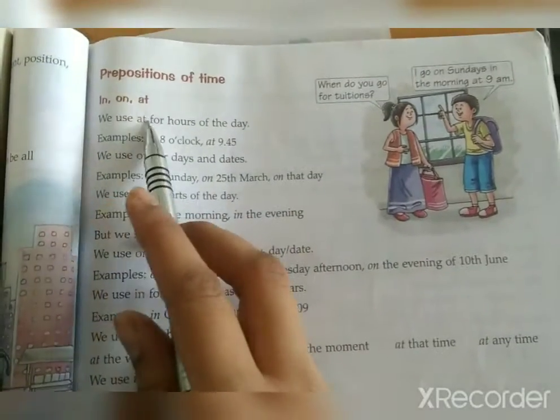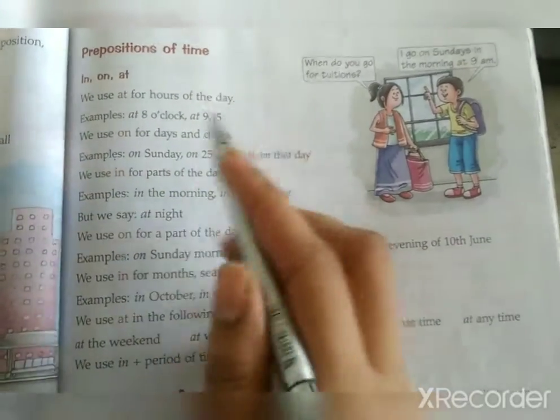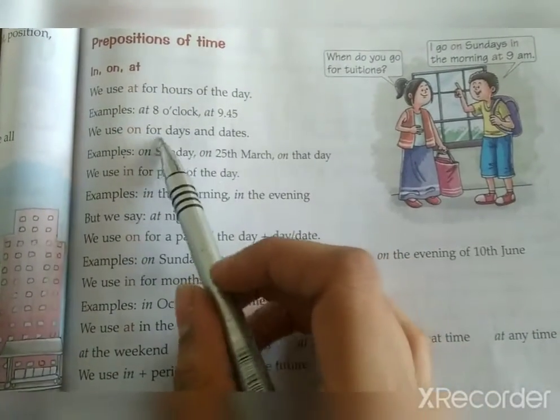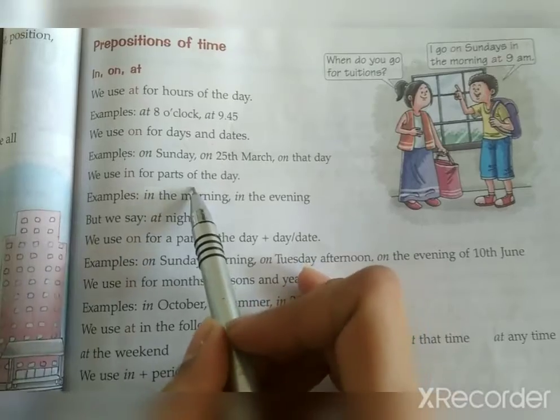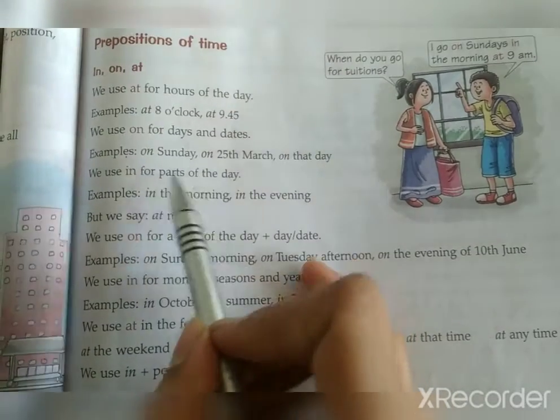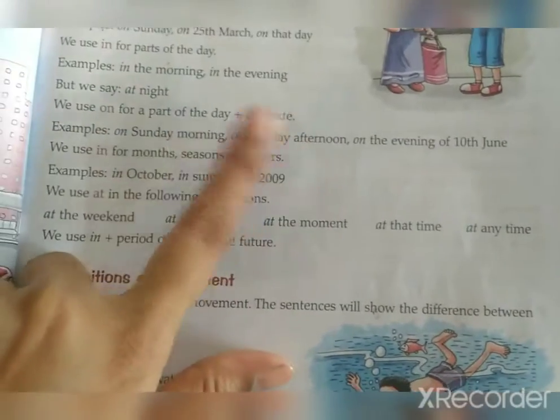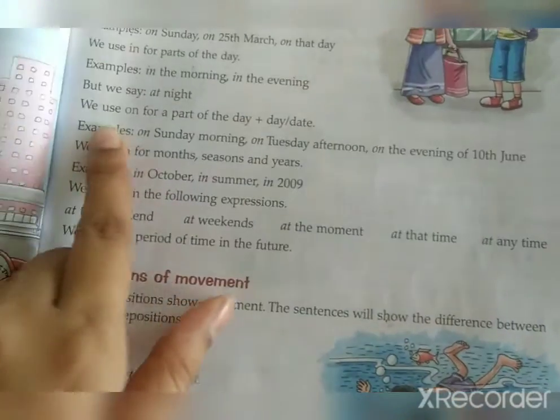Now, if you talk about prepositions of time. Again, in, on, at are there. So when you're talking about hours, you'll write at. When you're talking about days, on. When you're talking about parts of the day, that is in. Parts of the day means morning, evening, night, and all. Okay, students. Next, part of the day plus date. If you're talking day plus date, then it will be on.